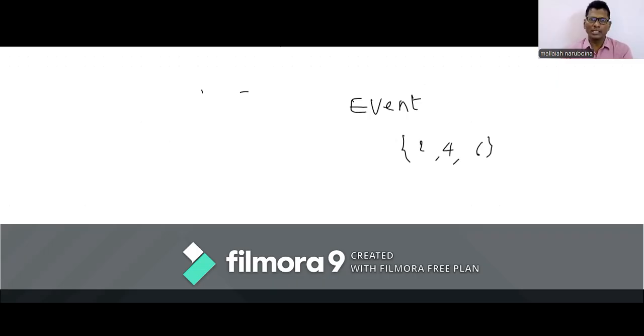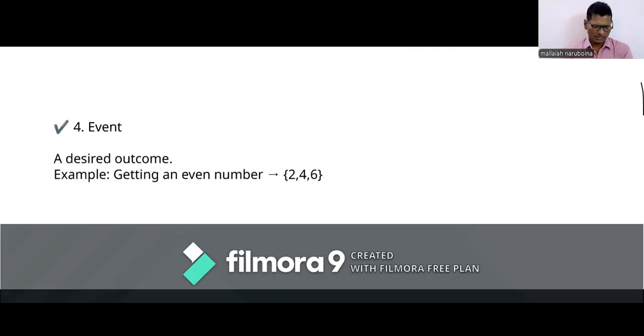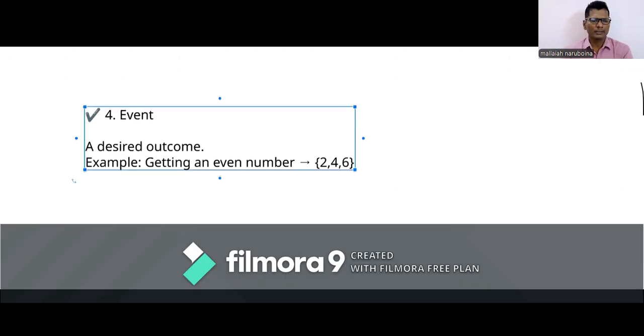If I ask you getting an odd number, then we have 1, 3 and 5. So event is desired outcomes.